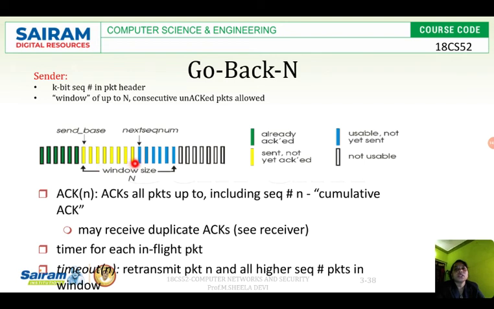Clear? When the next sequence number and the base are the same, I will come to know that I got the acknowledgement for all the packets. If both the base and the next sequence number come to this point, that is the 15th packet, all 15 packets that have been sent have been acknowledged properly. Then I will move my window to the next 15 packets, and all these packets will be in green color.